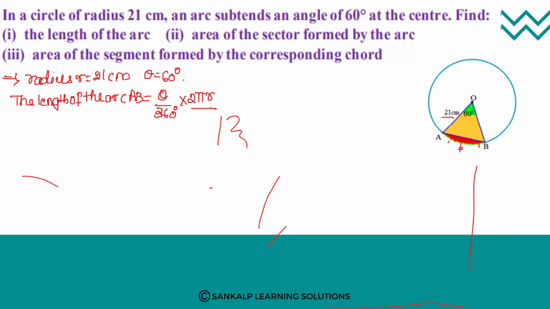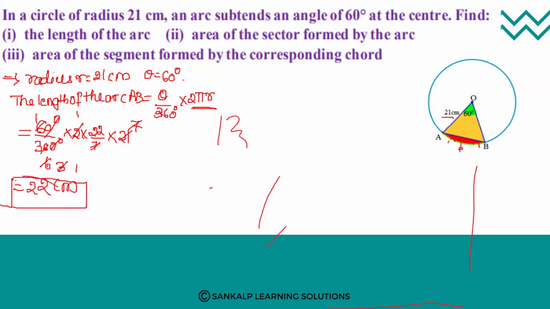is equal to theta divided by 360 into 2 pi r, we are using. To find the length of the arc, we use 2 pi r. So theta value is 60 degree divided by 360 degree into 2 into pi value 22 divided by 7 into r value 21, right? So 6 1s are 6, 2 3s are 6, 3 7s are 21, 7 and 7 will get cancelled. So 22 centimeter you will get. This is the length of the arc AB.